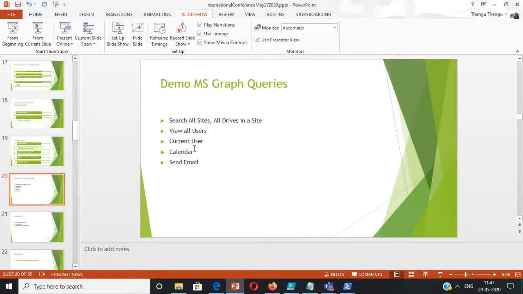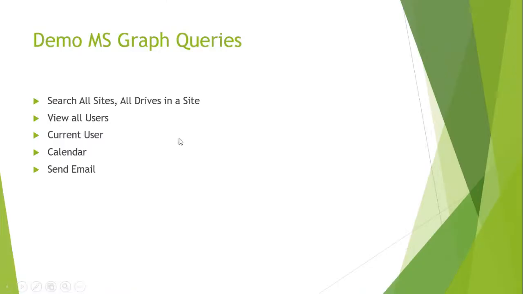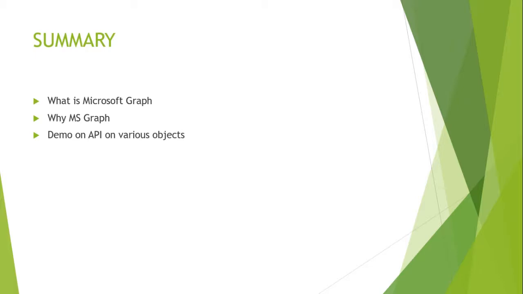We have seen a demo on how to search for all the sites, search for all the drives, view all users, view the current user, view the events or the messages in Outlook, and also send email. So we have just learned how to create MS Graph API calls on various graph objects, and we also learned what MS Graph is, an intelligent way to connect data, and why MS Graph, because that is the latest AI way of development. And for this particular session, you don't need a paid Azure subscription.